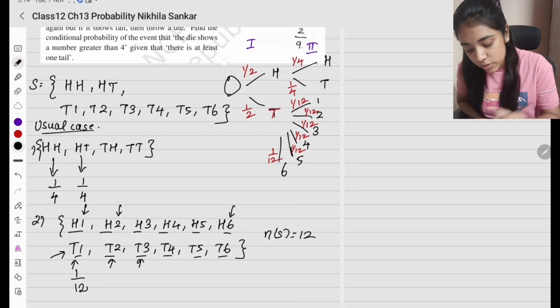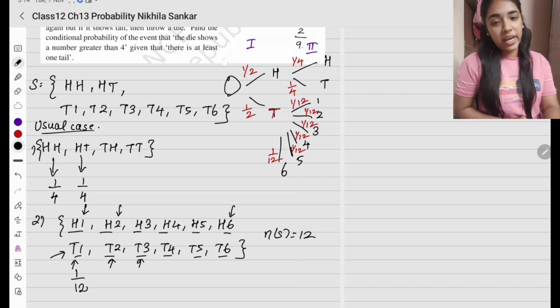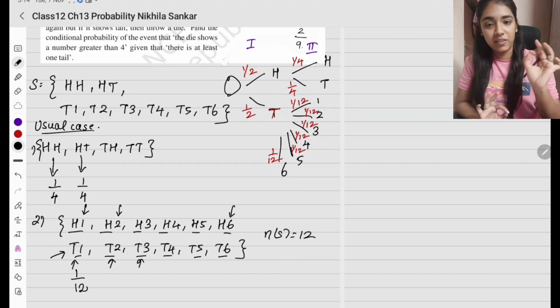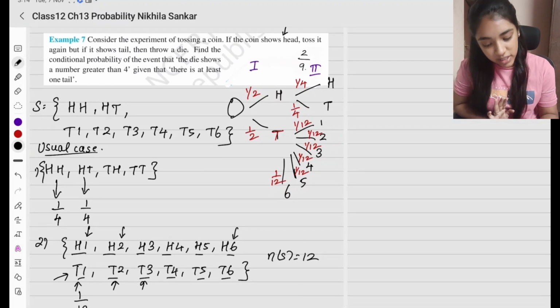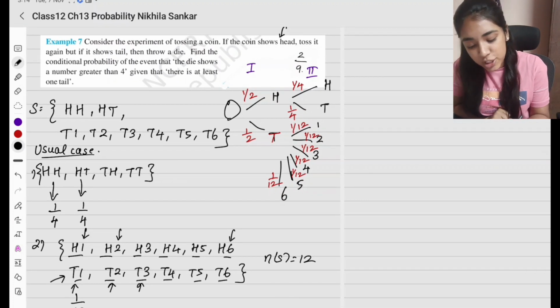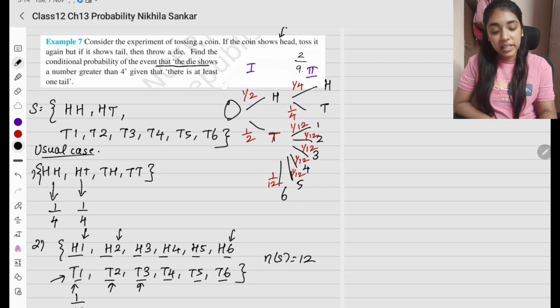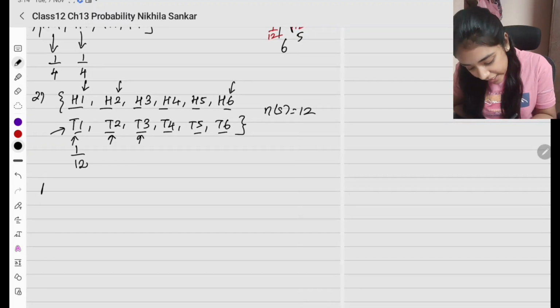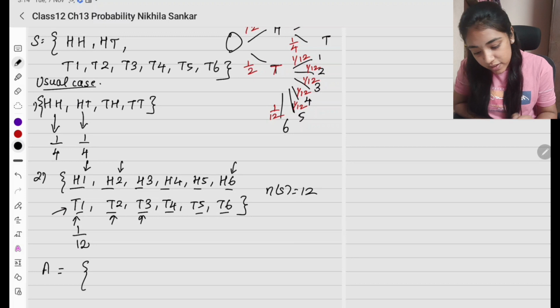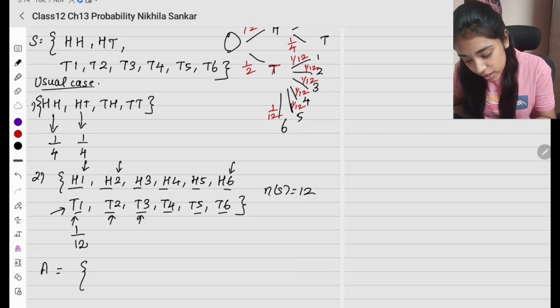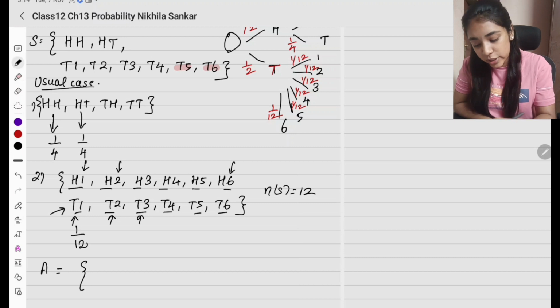Now I need to split the elements into A and B and find the probability of A given B. This is for how to do it when the events are not equally likely. Okay? So now find the conditional probability of the event given that the die shows a number greater than 4. So what is A going to be? A is going to be the die shows a number greater than 4. So what is the sample space? Greater than 4 means it is going to be T5 and T6. These are the only two options.